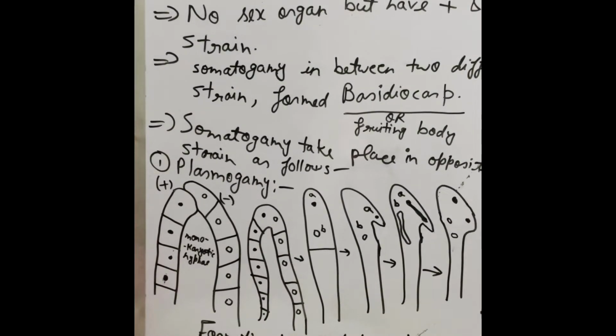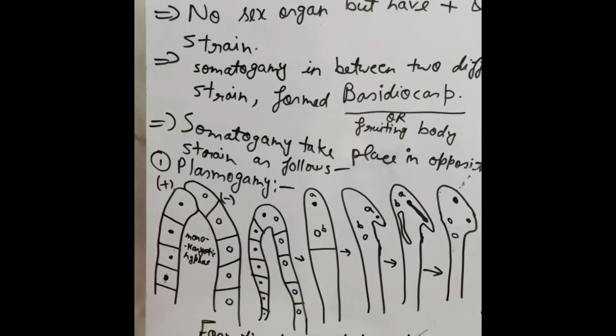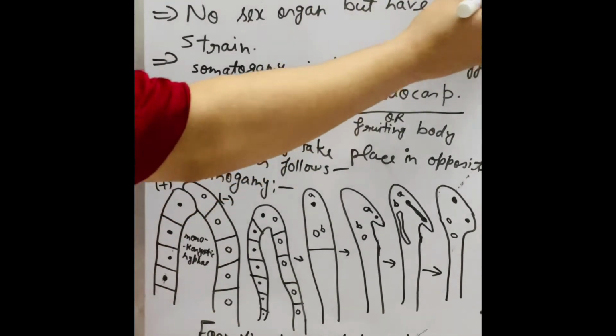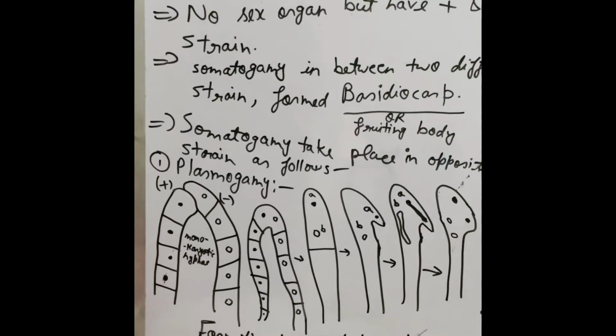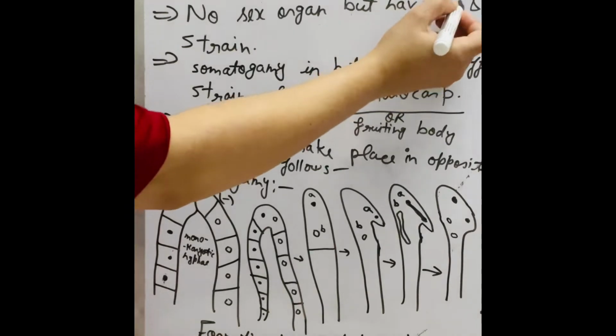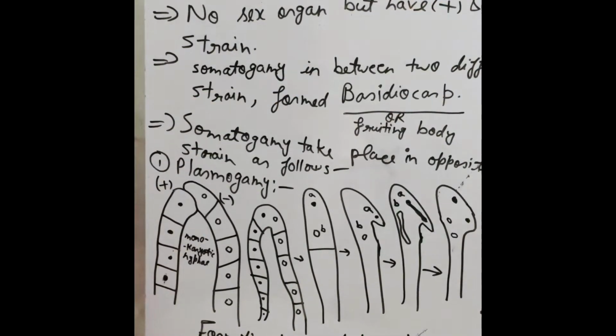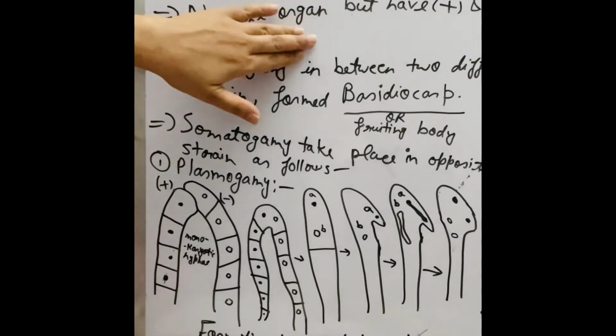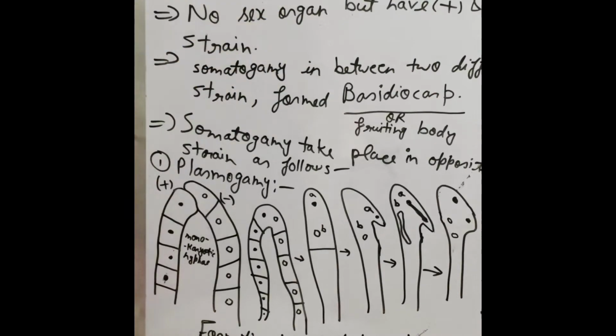In sexual reproduction, most species of Agaricus are heterothallic, but Agaricus bisporus is the only species which is homothallic. So they show the heterothallic character, and although there is no sex organ, they have a positive and negative strand, which shows that Agaricus has sexual reproduction.